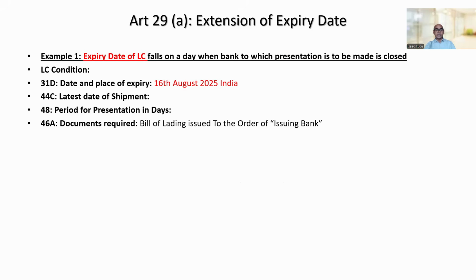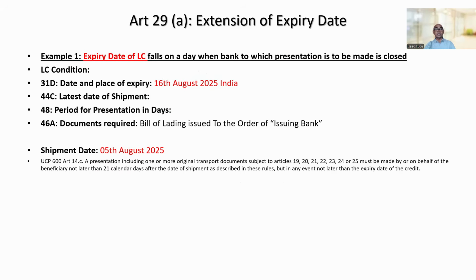So in this case, we can very much see that the LC requires presentation of a transport document, but does not indicate the latest date of shipment. Then in this case, the shipment and presentation must be completed on or before the expiry date of the LC. Remember this, right? Now, if the shipment date is 5th August, what will happen? The default presentation period of 21 calendar days will be applicable as far as Article 14C is concerned.